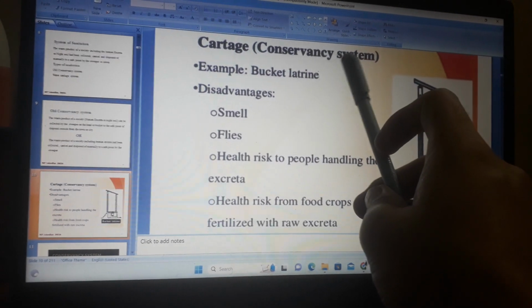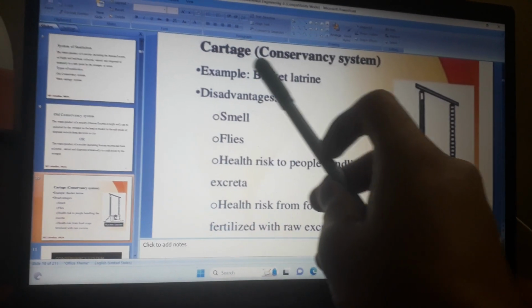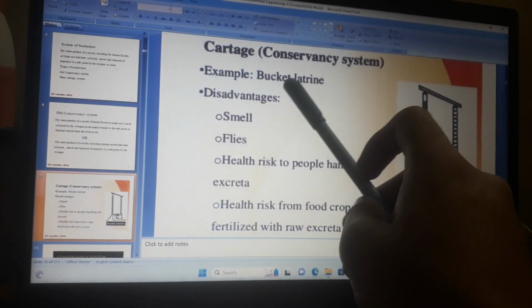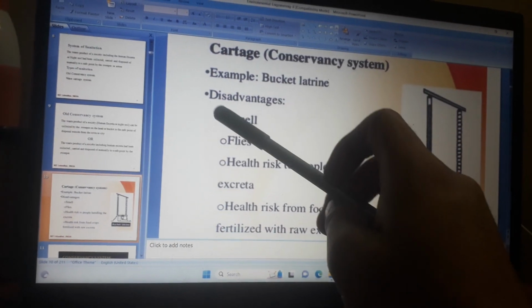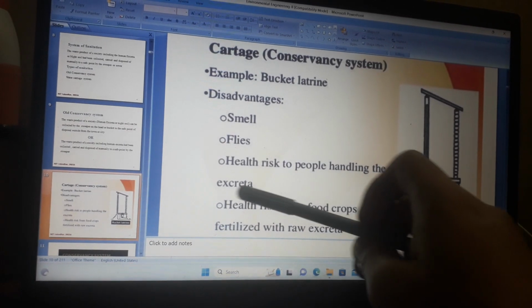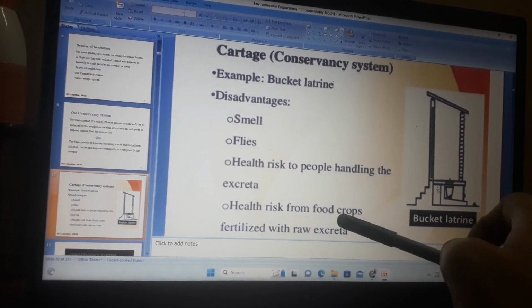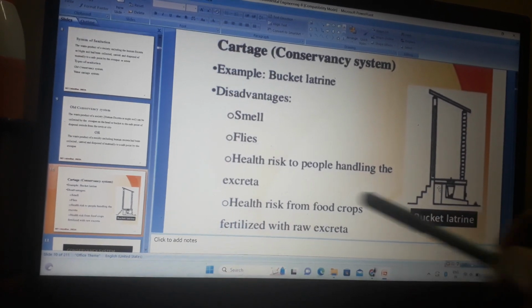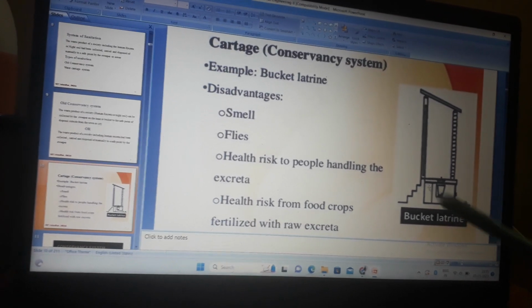Cartage conservancy system. Examples: bucket latrine. Disadvantages: smell, flies. Health risk to people handling the excreta. Health risk from food crops fertilized with raw excreta. This is a bucket latrine.